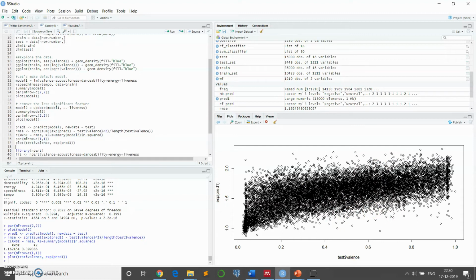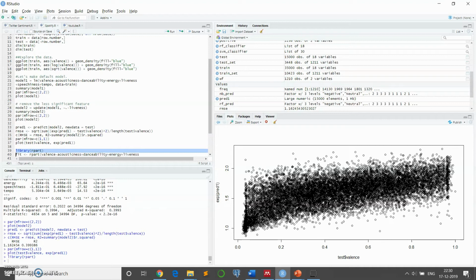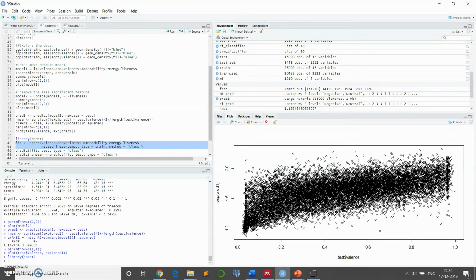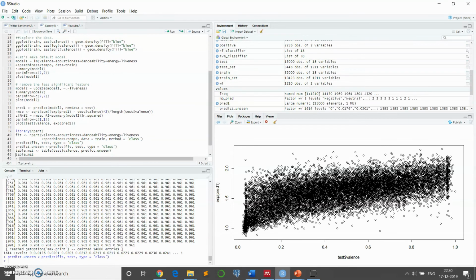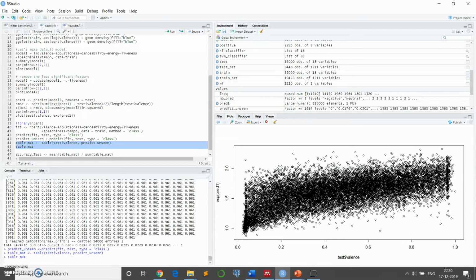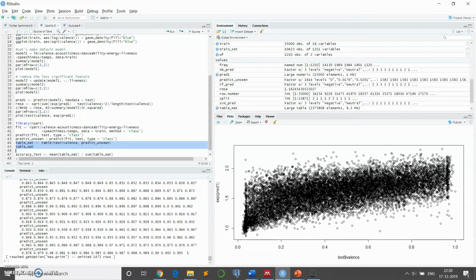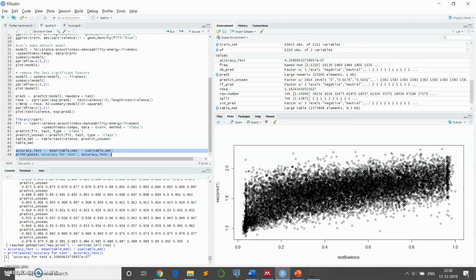Moving forward, we are going to implement our next model, the decision tree. So we will be needing the rpart library. We are going to fit the model. We can see the values and we can print the accuracy. Accuracy is 4.20, that is 10 raised to the power of -7. We'll be moving to the next data set, that is the YouTube data set.